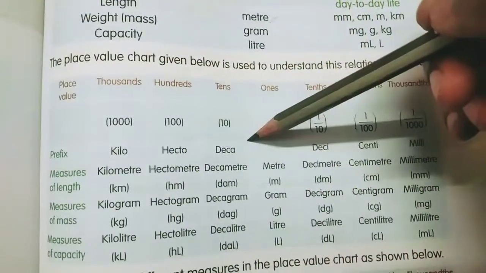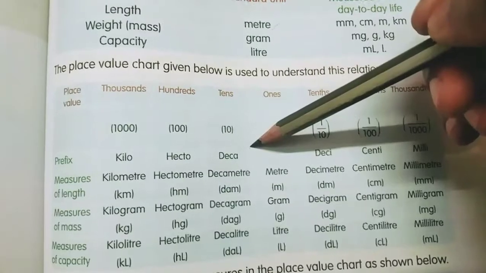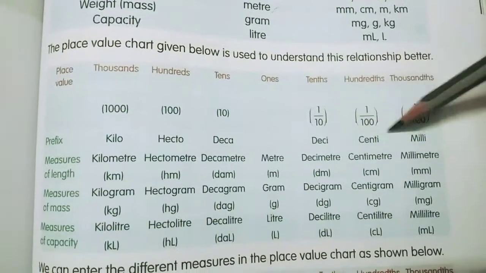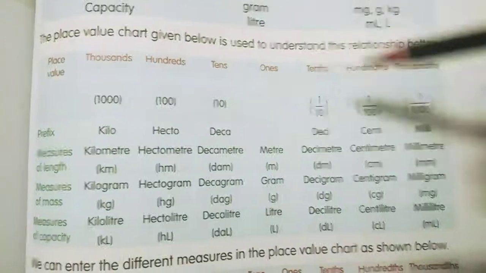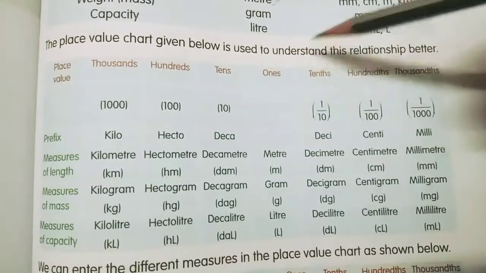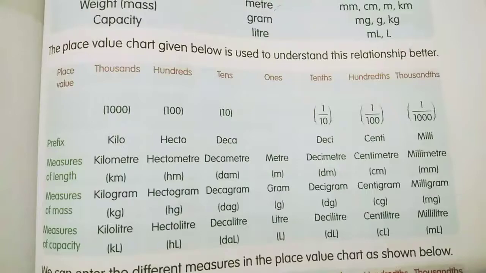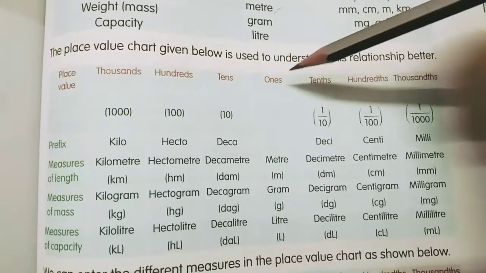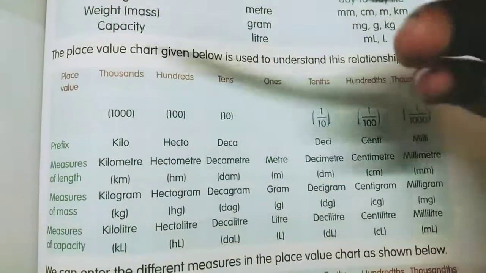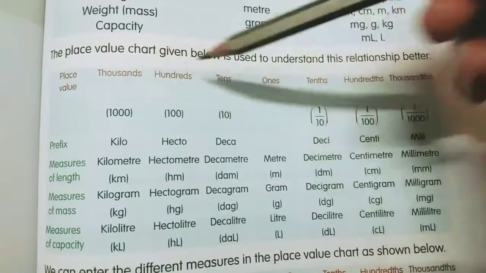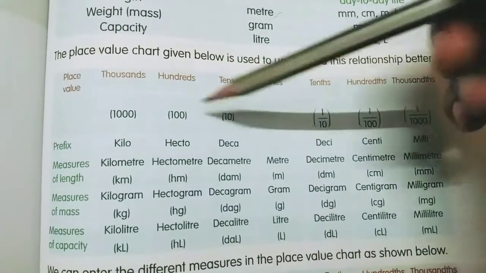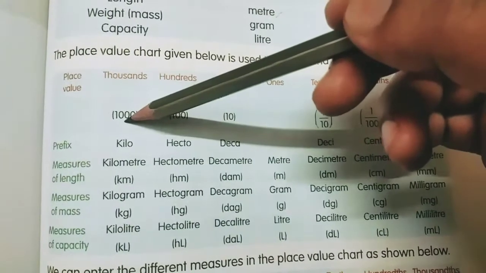So higher units are given on this side in the place value chart, and lower units deci, centi and milli are given here on this side. So you have to make the place value chart. You have made it in your earlier classes also. In this chapter also, this place value chart: ones, tens, hundreds, thousand, then lakh, like this. So you have to make it here up to 1000, because we have up to 1000 only. This tens, then 100, then 1000.